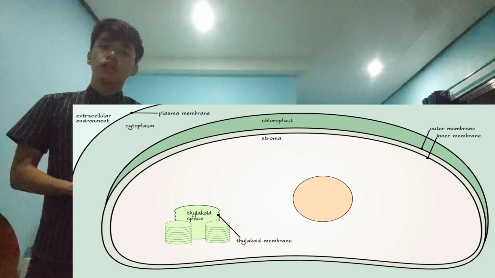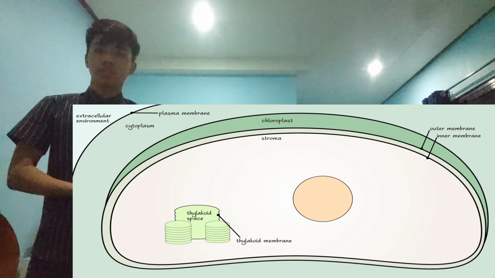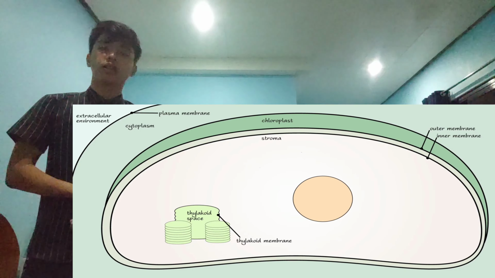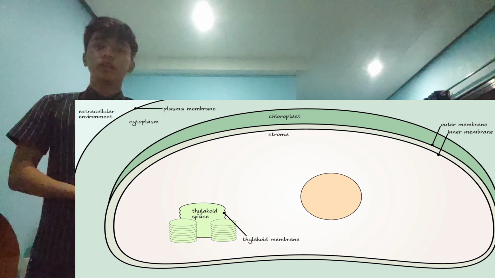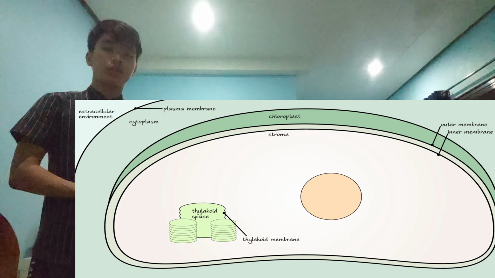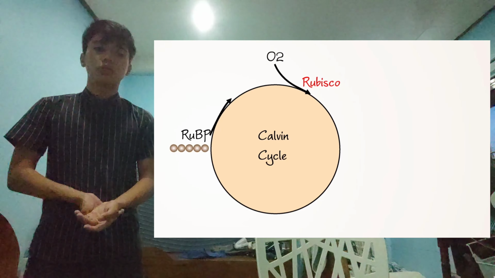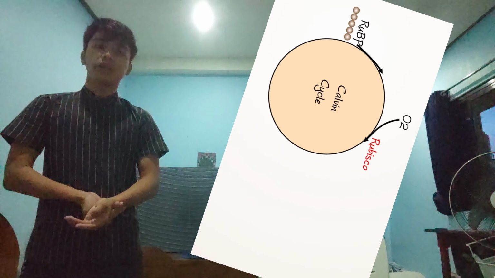Reminder: the chloroplast has three membranes: the outer membrane, the inner membrane, and the thylakoid membrane. Now, let's discuss the implication of an increase in oxygen within the leaves. The compartments include the stroma and the thylakoid space. With an elevated oxygen concentration, Rubisco in the stroma will attach oxygen rather than carbon dioxide onto the ribulose biphosphate.